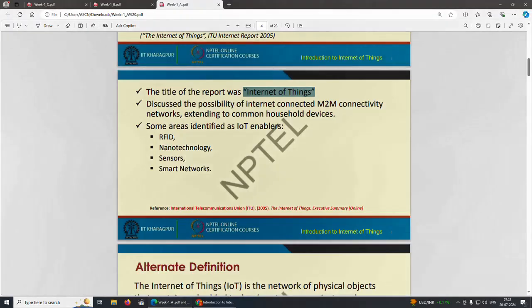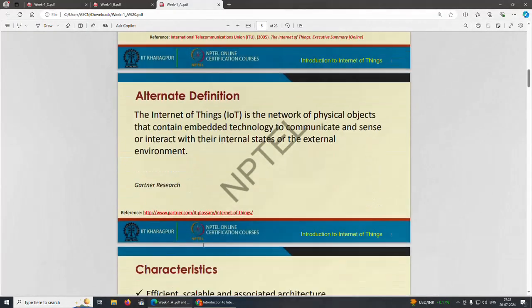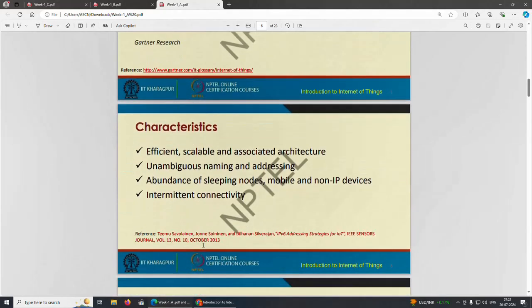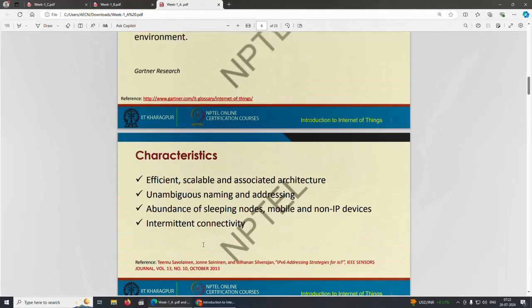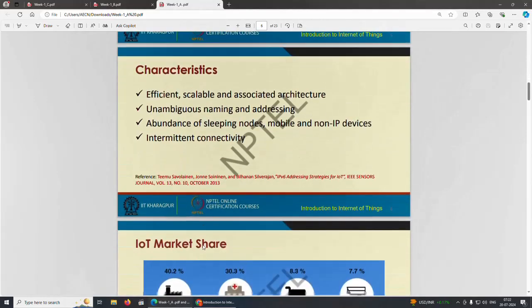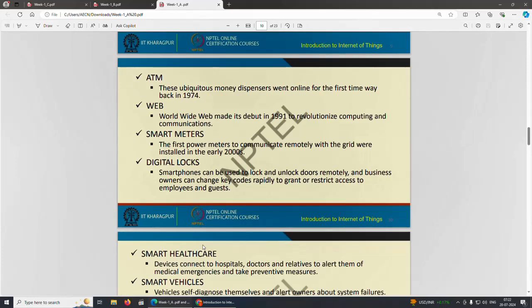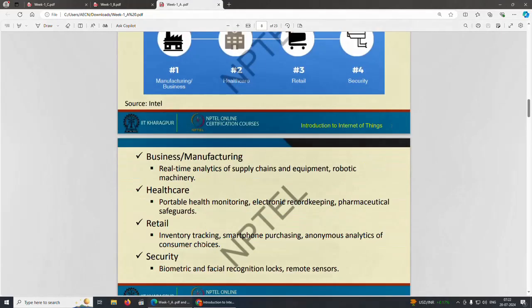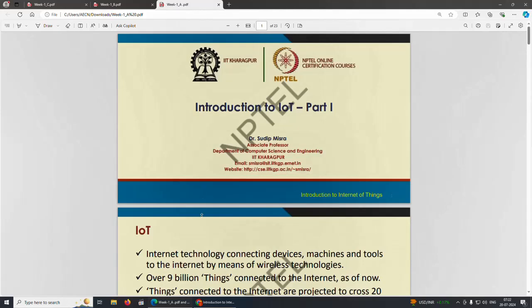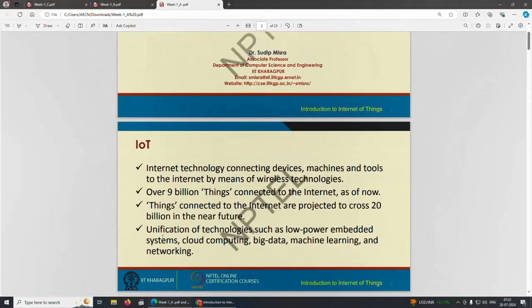The answer is the unification of technologies such as low power embedded systems, cloud computing, big data, machine learning and networking.